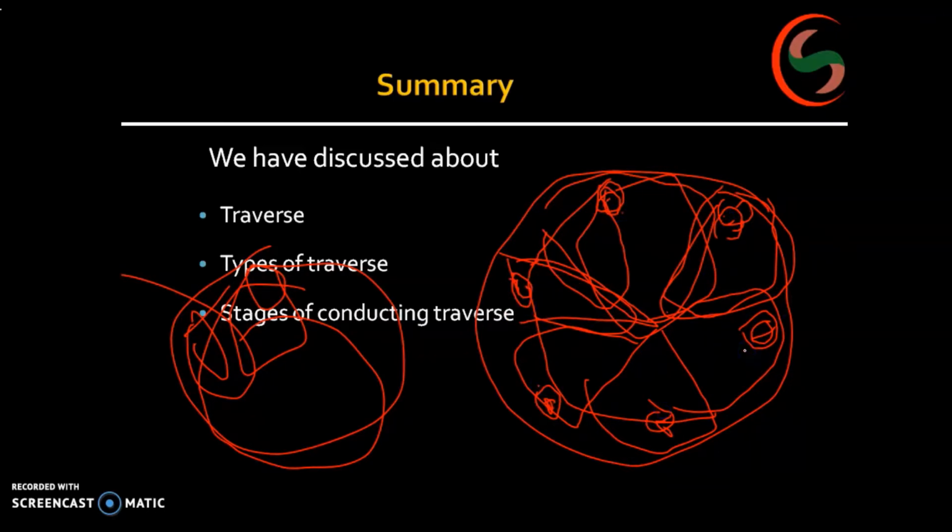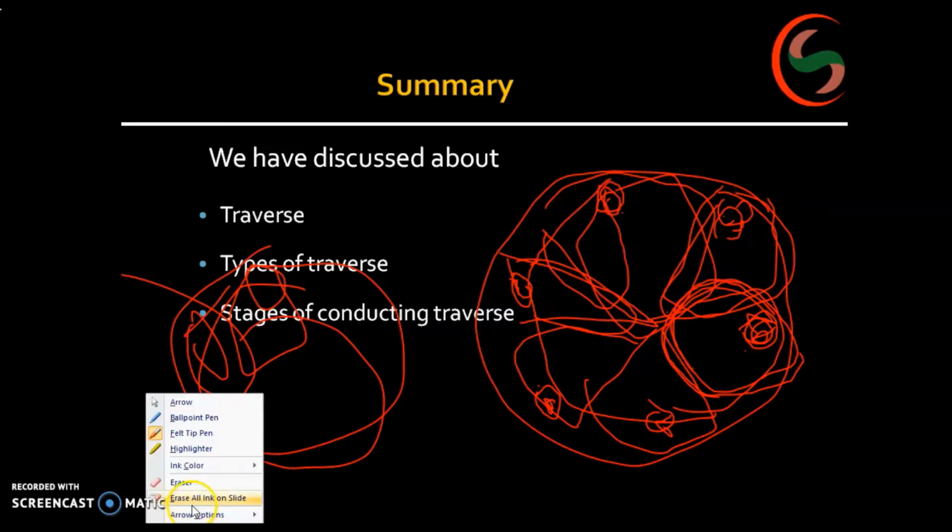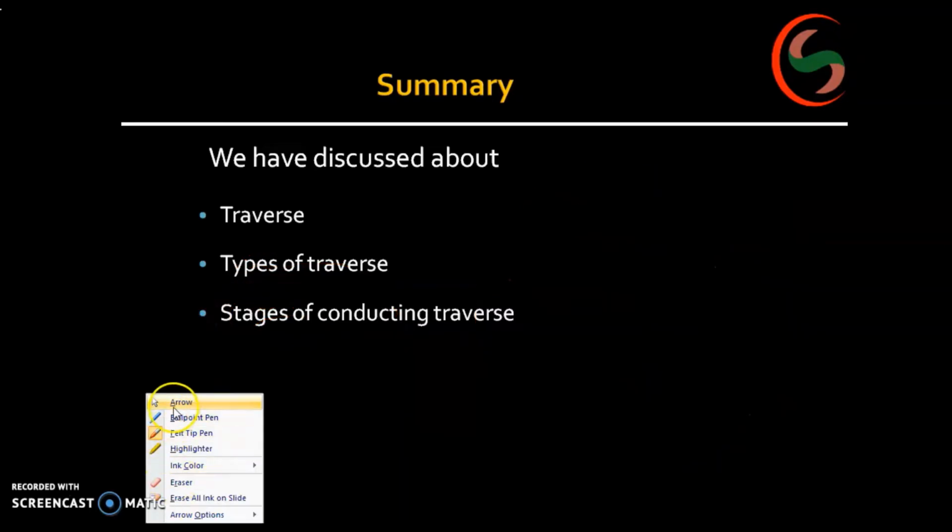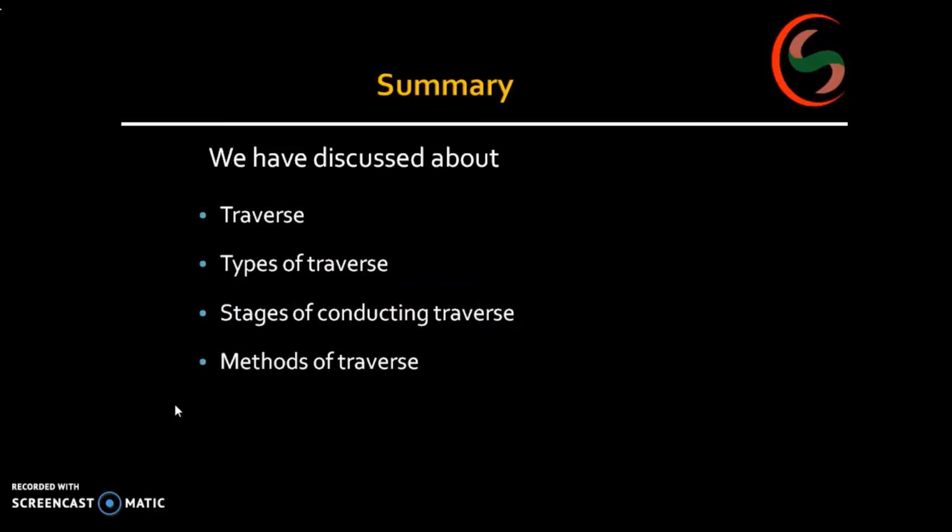What do you mean by control points? The area which is covered from this station is the responsibility of this station. Means whatever error may occur in this area is the responsibility of this station only. Means you can re-perform the survey up to this area only. That is the main advantage of selecting the control points.